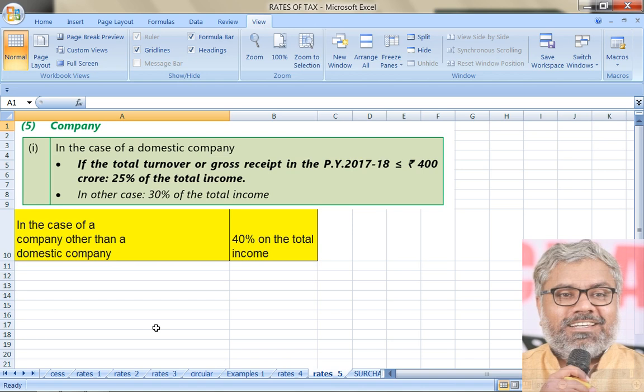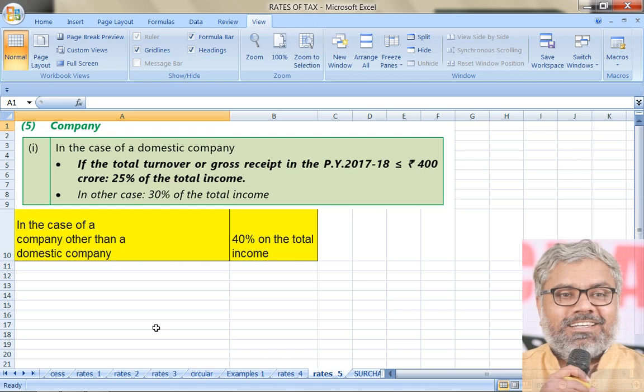So the point again to note: whenever the turnover in the previous year 17-18 is given, that information is relevant only for domestic companies. Even if that information is given for any other SSC, we should just ignore it. Taxation is not only about identifying the relevant information. Taxation is also, in fact, more about identifying irrelevant information.